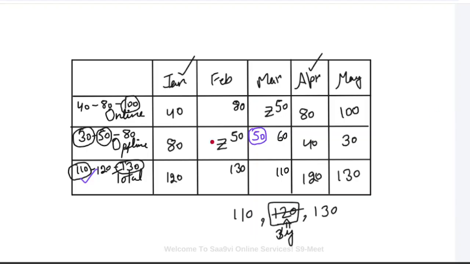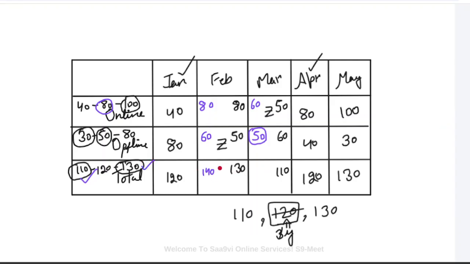If I take Z as 60 here, this has to be 60 again. And here, now my median has to be 80 because for the online, the median is 80. So 40, 60, 80, 80, 100. But now this becomes 140. That means I can't take Z more than 50 because 140 is not possible. Maximum is 130.